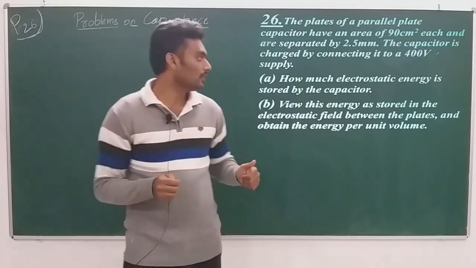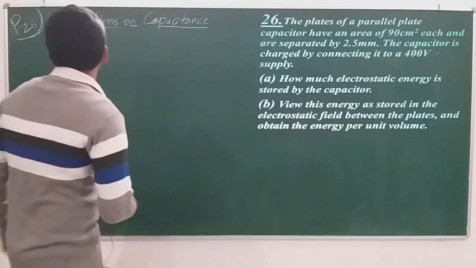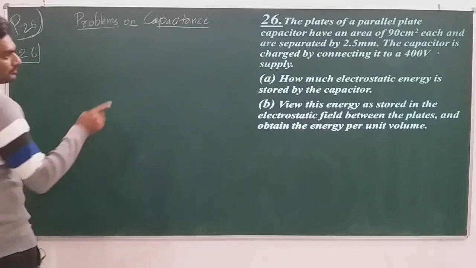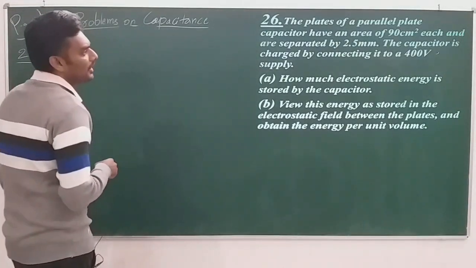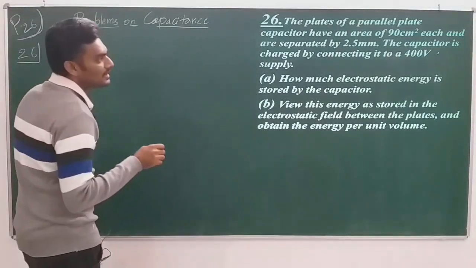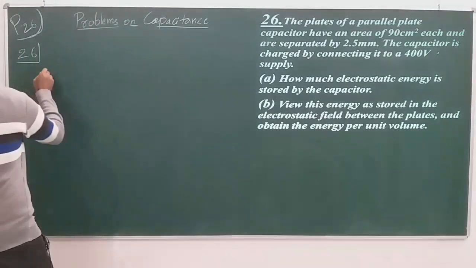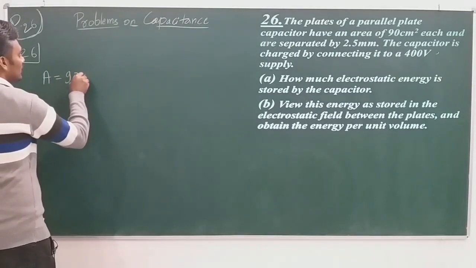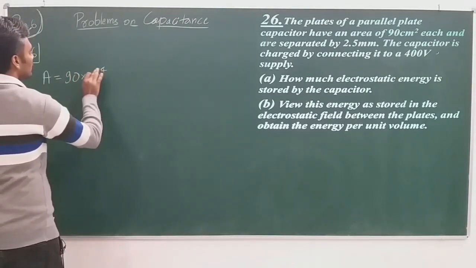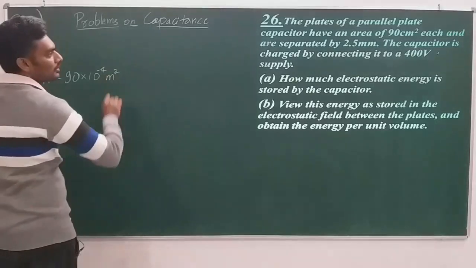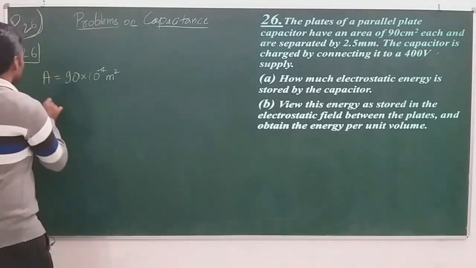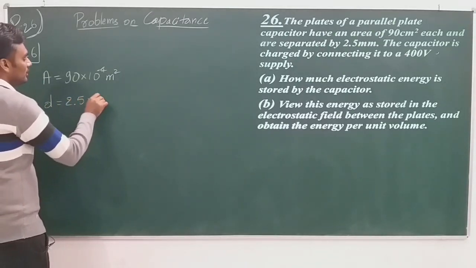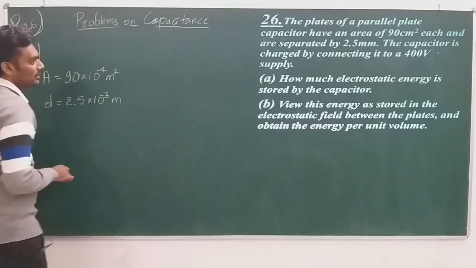Okay, fine. So first let me write the given data. Question number 26. The plates of the parallel plate capacitor have an area of 90 centimeter squared. So the area of the capacitor is 90 into 10 to the power of minus 4 meter squared. Separated by a distance small d equal to 2.5 millimeter, 2.5 into 10 to the power of minus 3 meter.